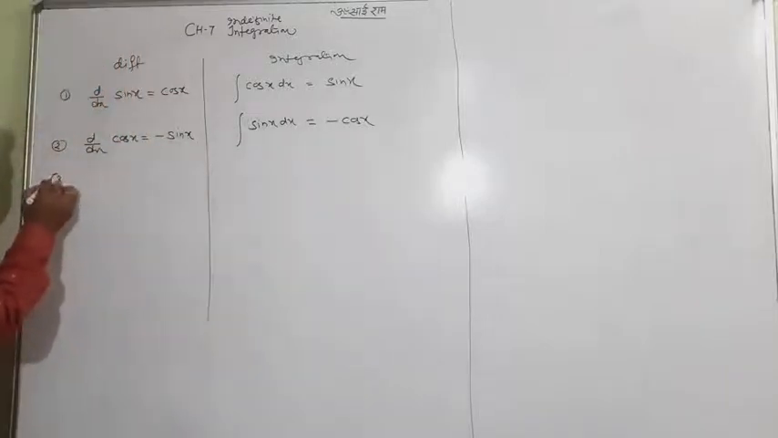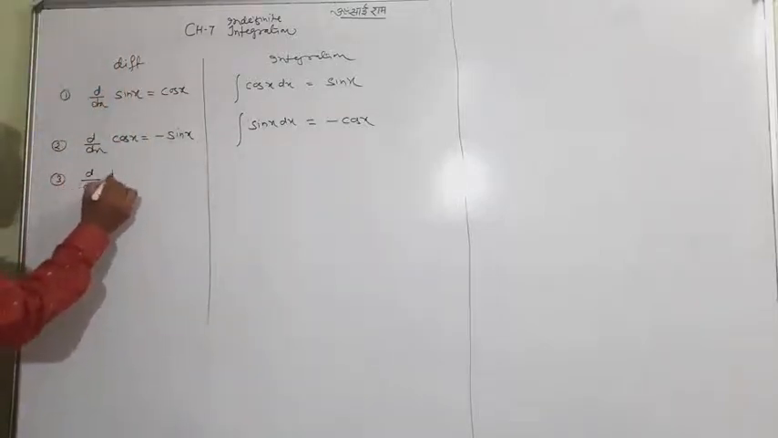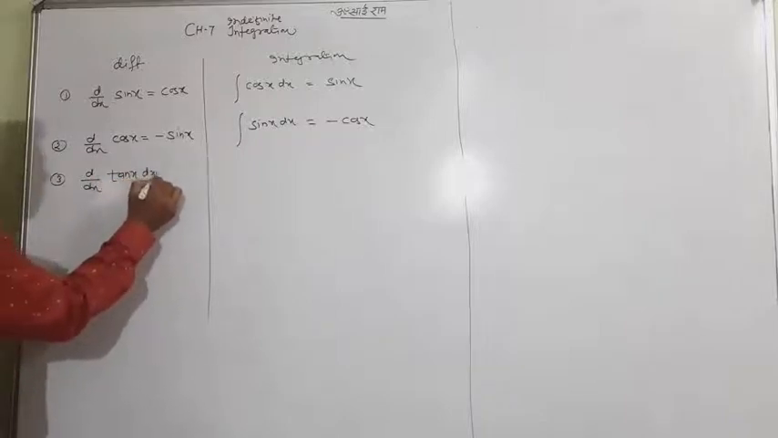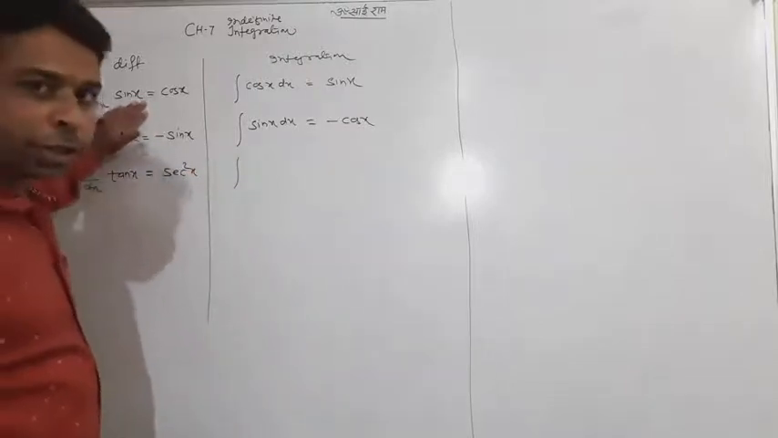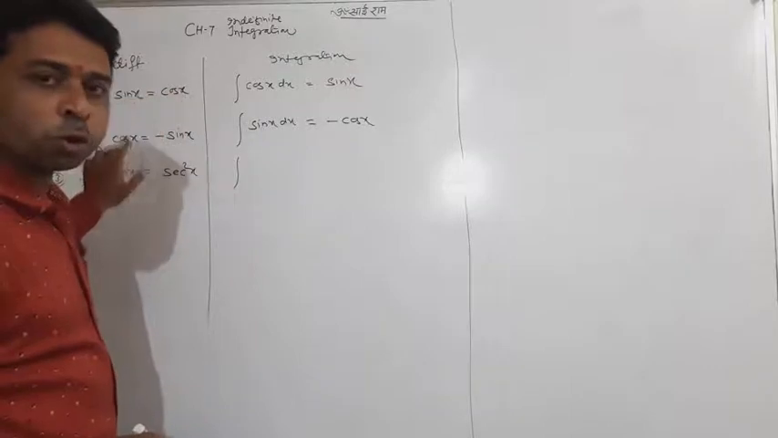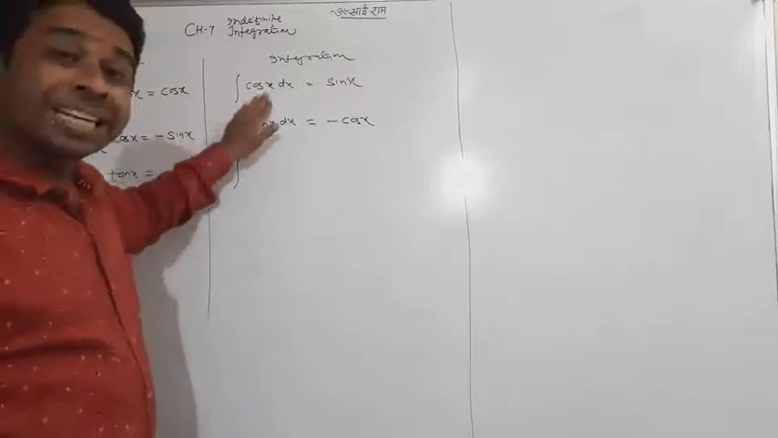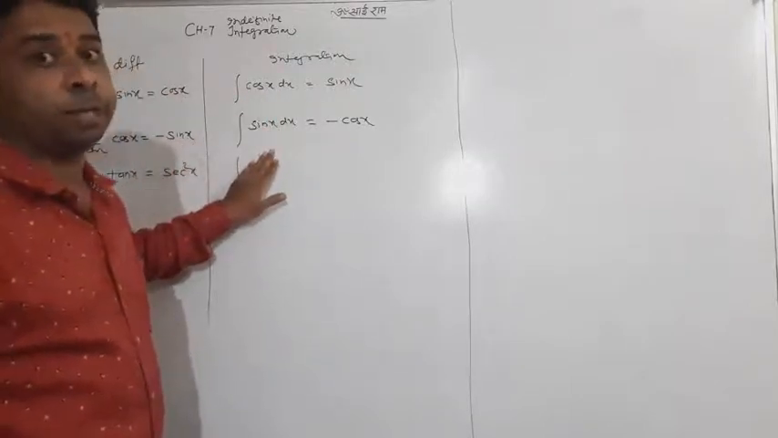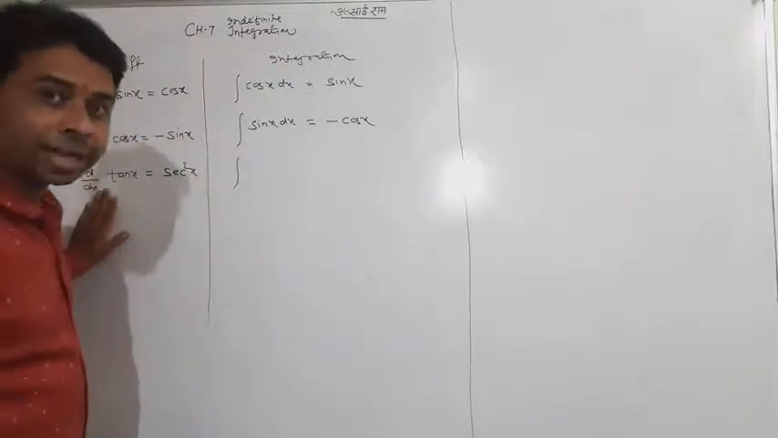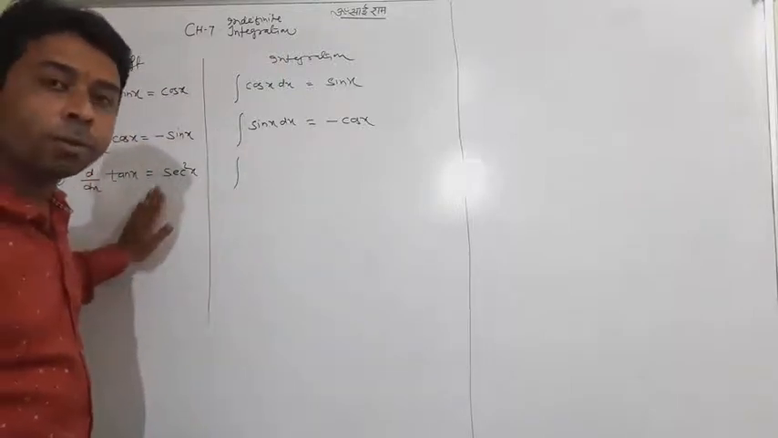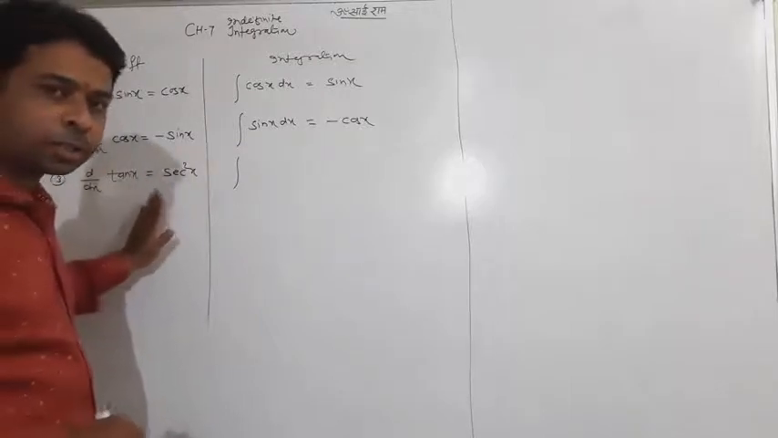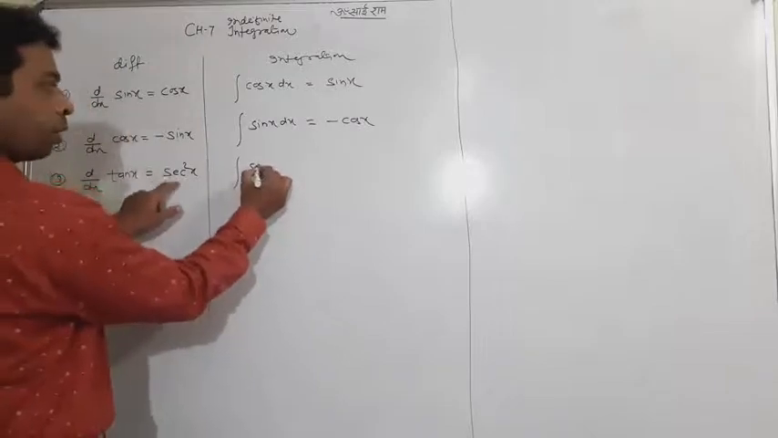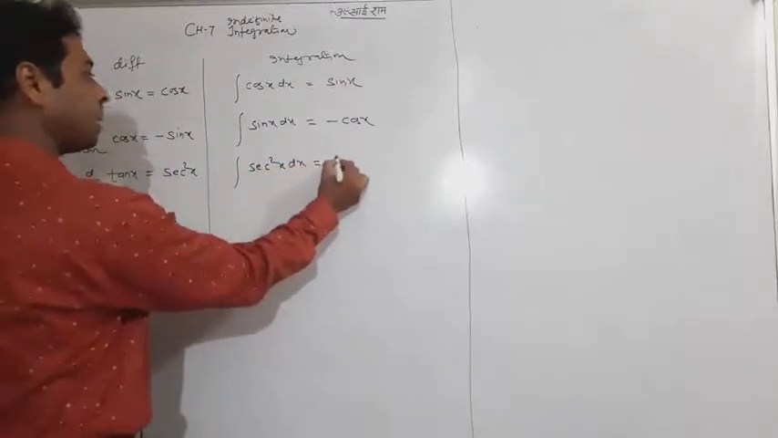Now the third is d by dx of tan x. It has the differentiation sec square x. It was a fortunate condition before: sine was in the form of cos, and cos was in the form of sine. So we got an integration of cos, and we got an integration of sine. But now this is not like that. Tan isn't in the form of cot. It is actually different. Tan has the differentiation sec square x. So the integration of sec square x will be tan x.